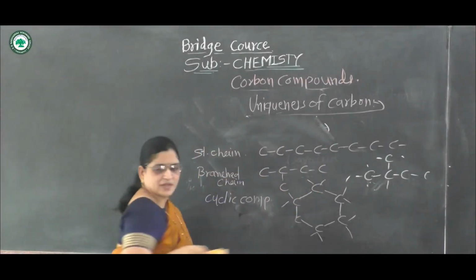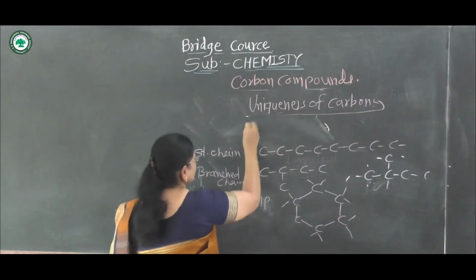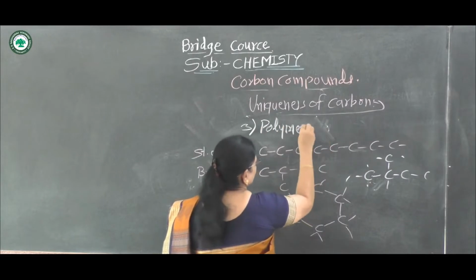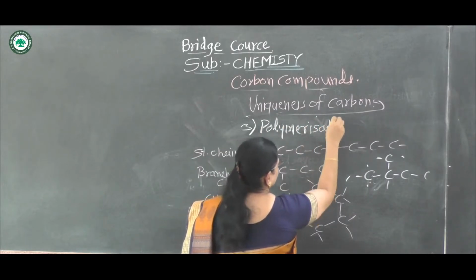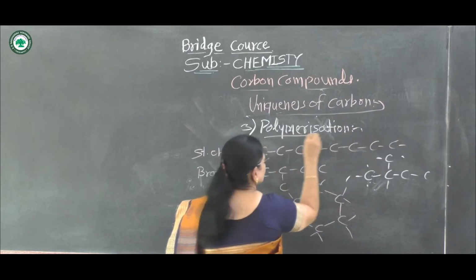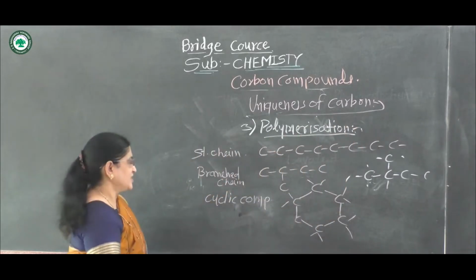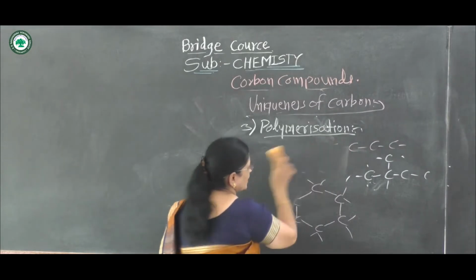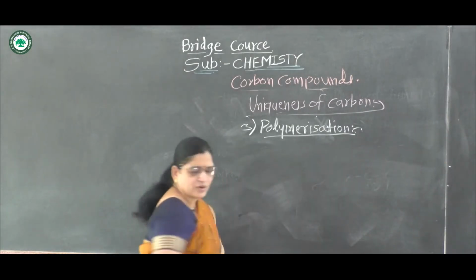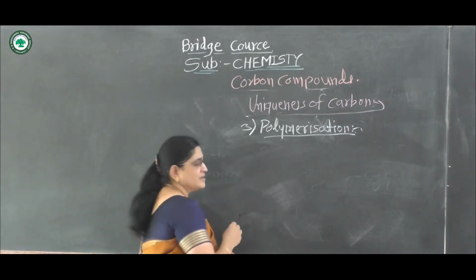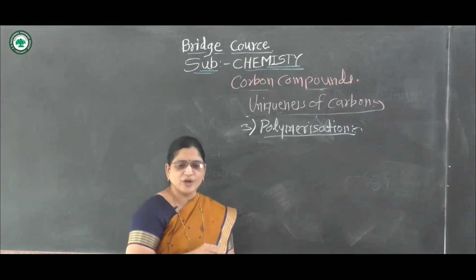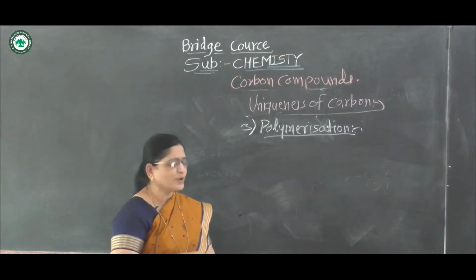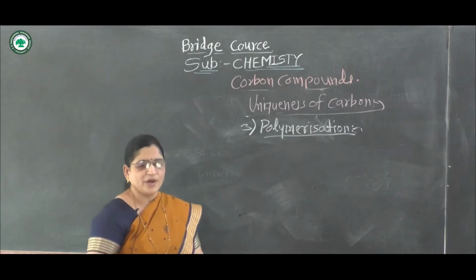Third property, polymerization. Then what is polymerization? Polymerization means the formation of a polymer. Formation of a polymer by a number of monomer molecules. Formation of polymers by a number of monomer molecules is called polymerization.